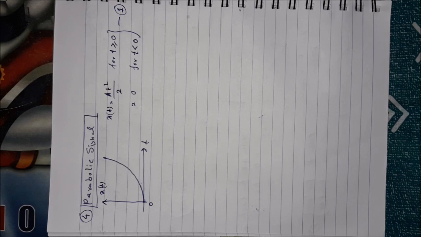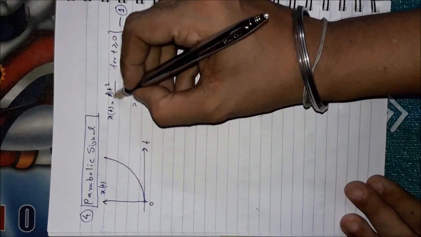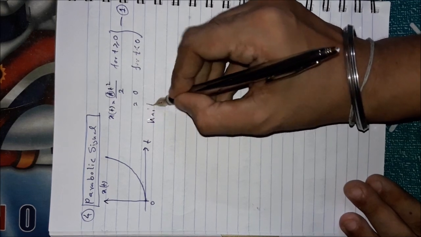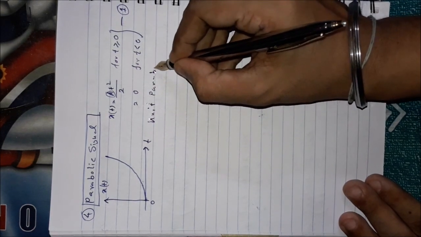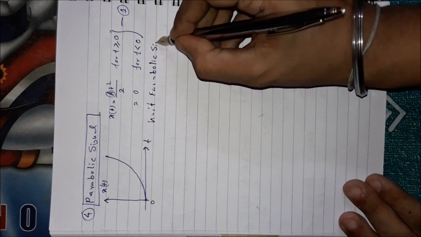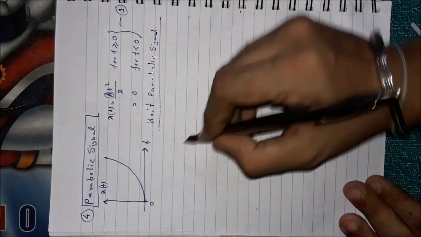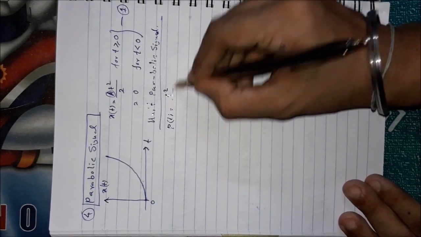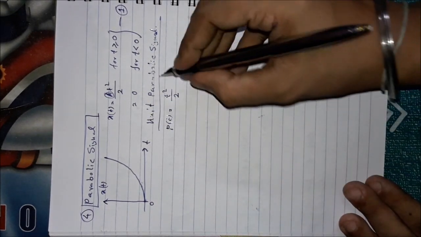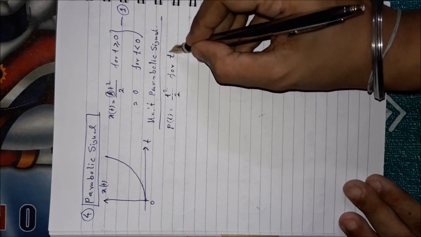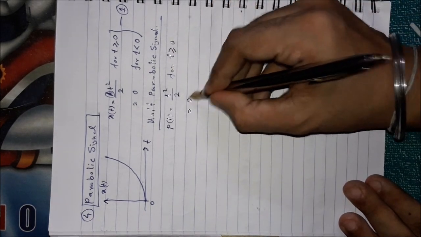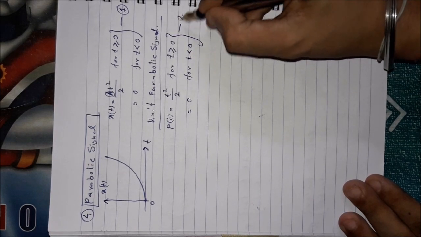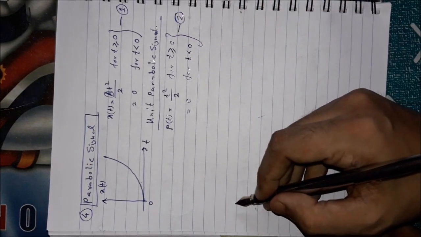So this is nothing but a parabolic curve. Similarly, like the earlier ones, if this A value is equal to 1, then it is called the unit parabolic signal. Generally the unit parabolic signal is denoted by p(t). For this case it would be equal to t square by 2, since A is equal to 1, for t greater than or equal to 0 and 0 for t less than 0. So it is all about the parabolic signal.